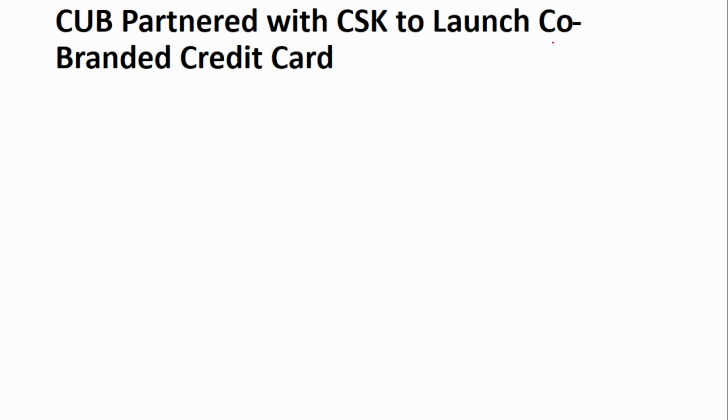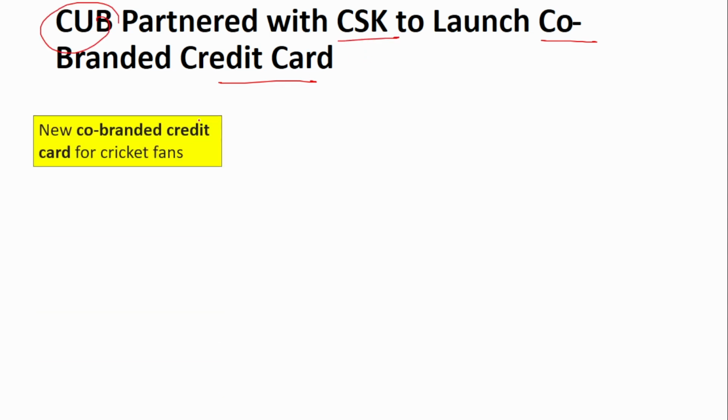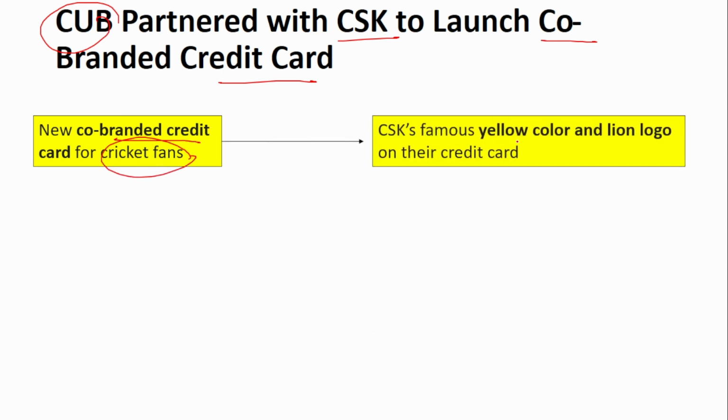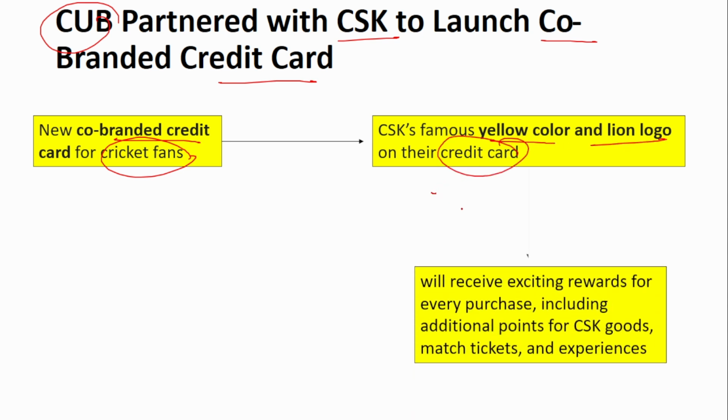The next news is about a co-branded credit card that has been launched by the City Union Bank in partnership with the Chennai Super Kings. So this new co-branded credit card is mainly launched for the cricket fans, especially for the CSK fans. There will be a yellow color and lion logo on the credit cards that are to be issued to the customers. And this will also receive various benefits and exciting rewards for every purchase, and also additional points if the customers purchase CSK goods, match tickets and experiences.